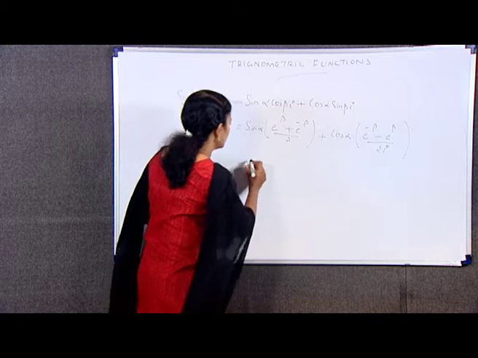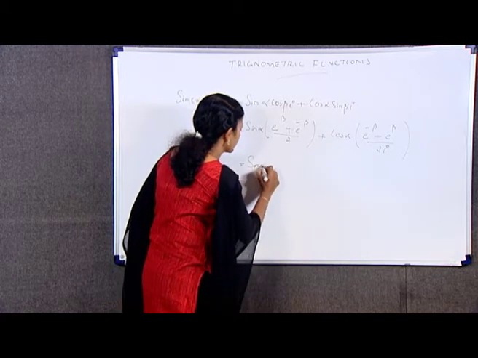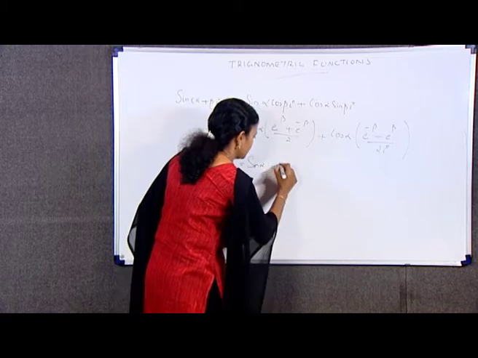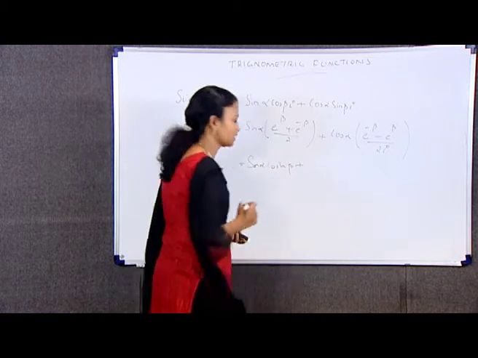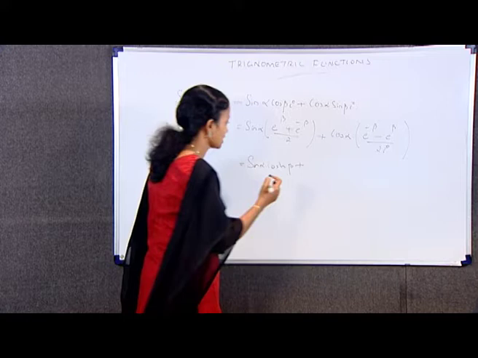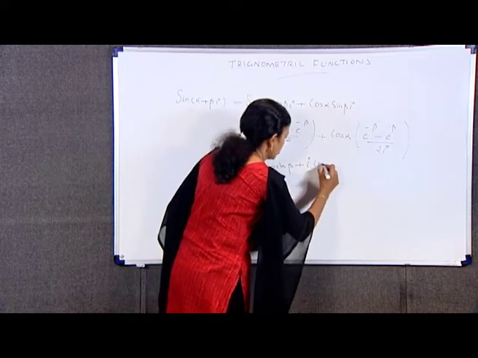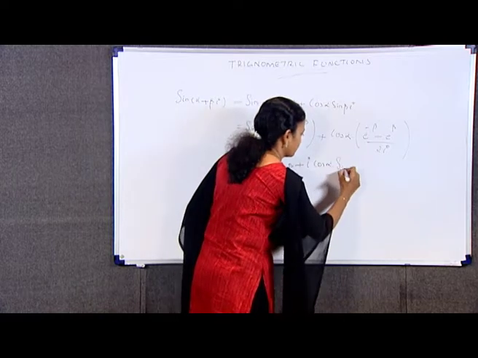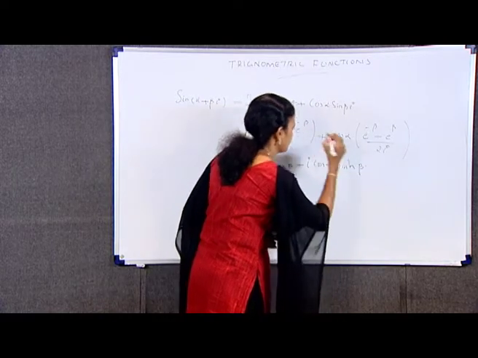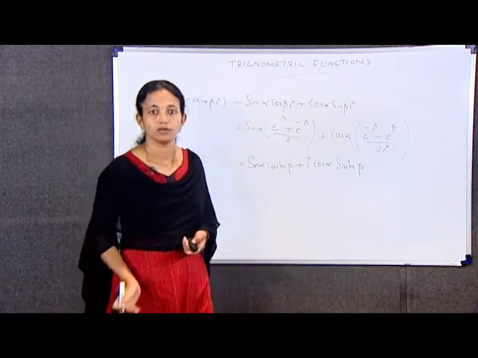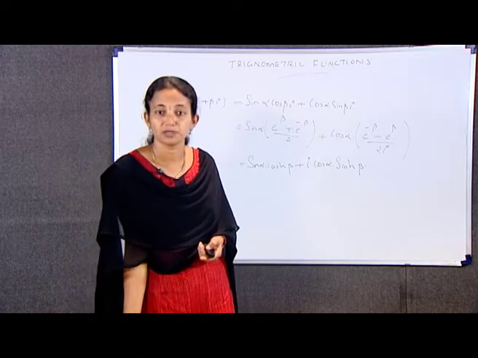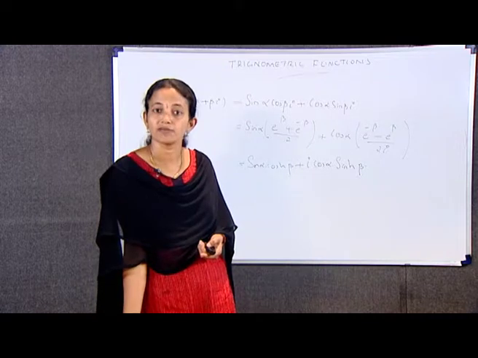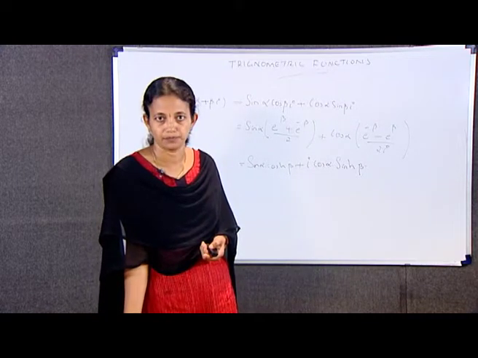This is equal to sin alpha into cosh beta plus i into cos alpha into sinh beta. So, I have separated the real and imaginary parts of the expression sin of alpha plus beta i.